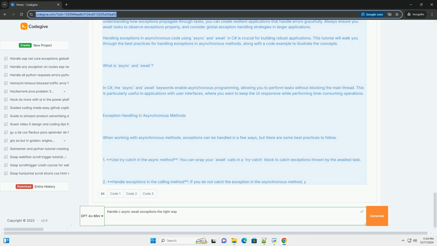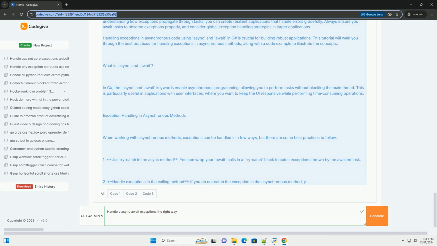3. Task.Exception property. If you use Task directly, without async/await, you can check the Exception property of the task once it has completed. 4. Global exception handling. For unhandled exceptions in asynchronous methods, consider using global exception handling strategies, like handling AppDomain.UnhandledException or using middleware in ASP.NET Core applications. Example code. Here's an example demonstrating how to handle exceptions correctly in an async method.